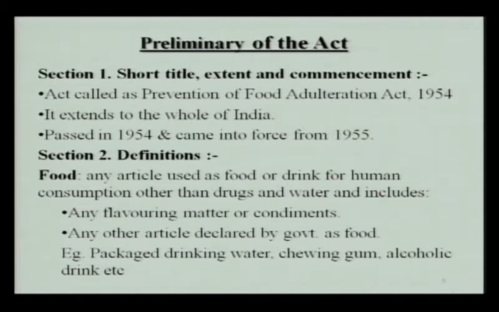The second section gives the definitions of various important terminologies which are used in this act. There are a number of definitions, but I will give you just a few. A very important definition is food. Food means any article used as food or drink for human consumption other than drugs and water, and it also includes any flavoring matter or condiments, and any other articles declared by the government as food. For example, later on the government included packaged drinking water, chewing gum, alcoholic drink, etc. as food.